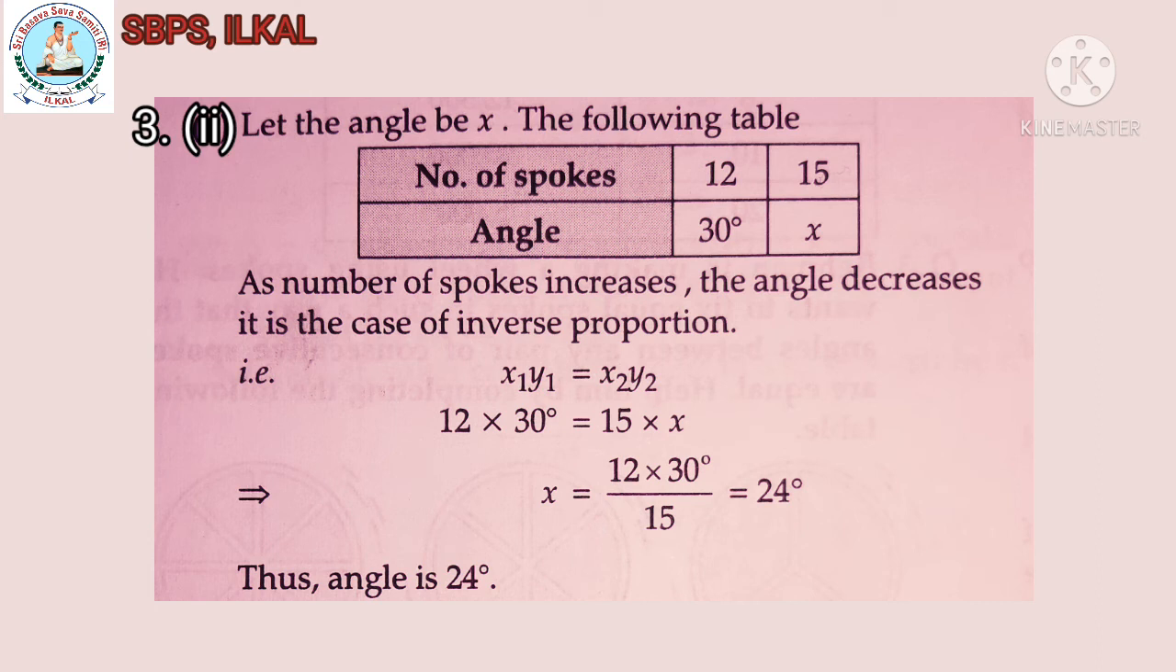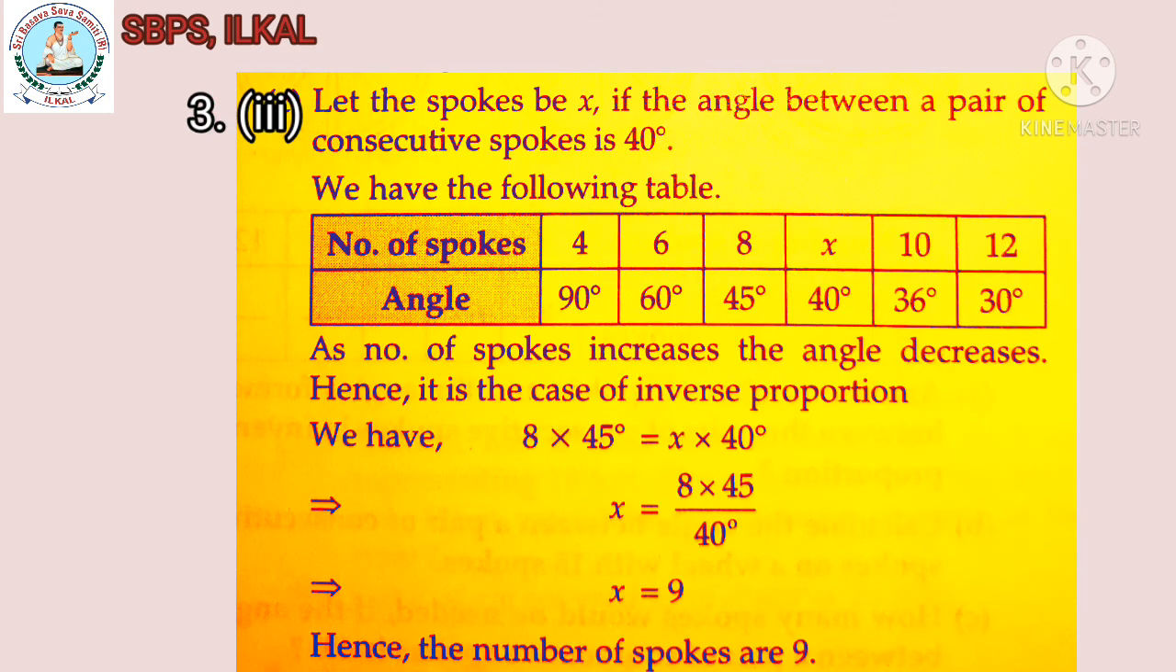12 into 30 degree is equal to 15 into x. Then x is equal to 12 into 30 divided by 15. If you simplify, we will get 24 degree. Thus, the angle is 24 degree. Meaning, if a wheel contains 15 spokes, each angle will be equal to 24 degree.